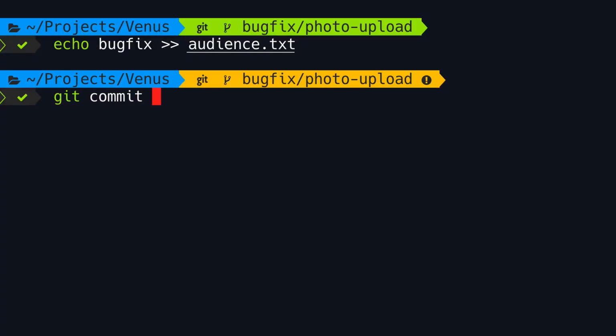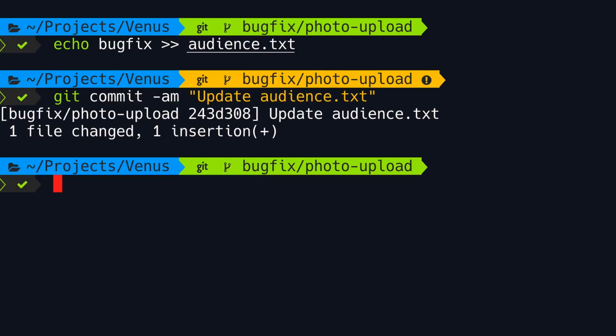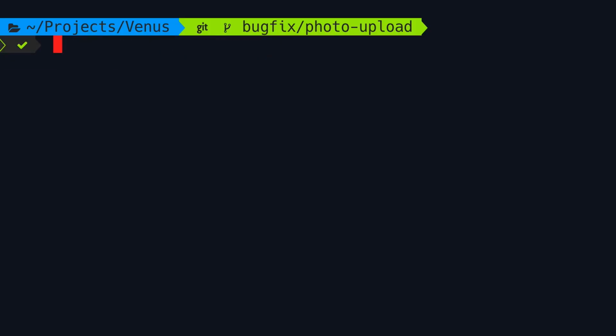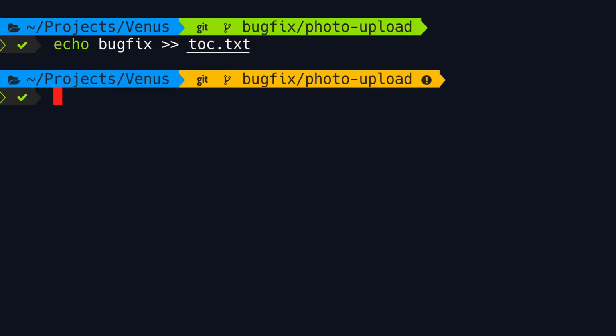Now we're going to commit. Using the -a option, we're going to stage and commit all the changes in one step. We talked about this at the beginning of the course, remember? So let's give it a message: Update audience.txt. Now let's make a second commit. So echo bugfix to table-of-content.txt. Once again, we're going to commit all the changes in one step and say Update table-of-content.txt.